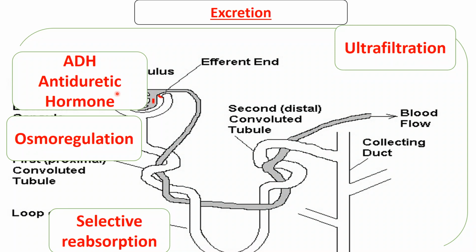If there's too much water, then the ADH won't do anything to make sure that this water is not absorbed back into the surrounding tissues. But if there's not much water, it's going to get back the water into the surrounding tissues, so that there's not much loss of water from the person. So that is what happens here on the loop of Henle.